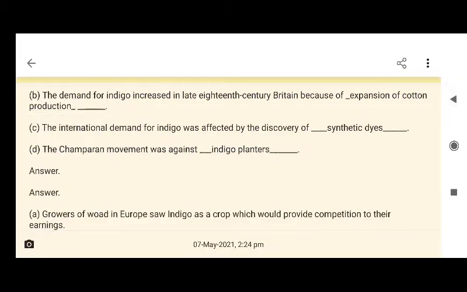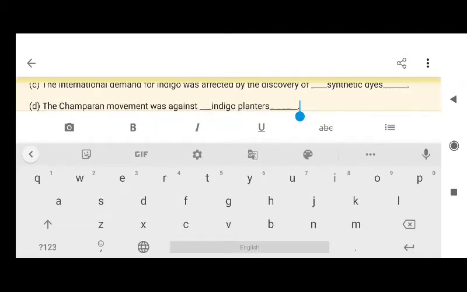The demand for indigo increased in late 18th century Britain because of expansion of cotton production. Then the international demand for indigo was affected by the discovery of synthetic dyes. The Champaran movement was against indigo planters.